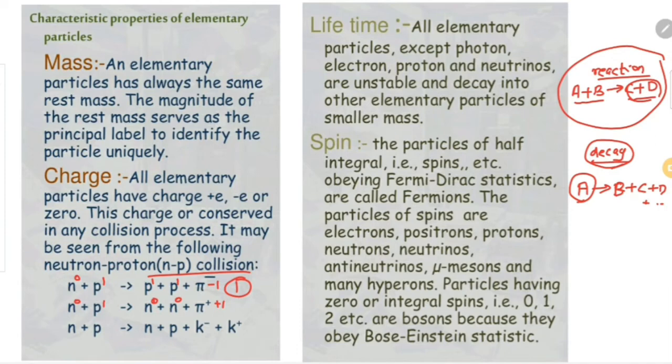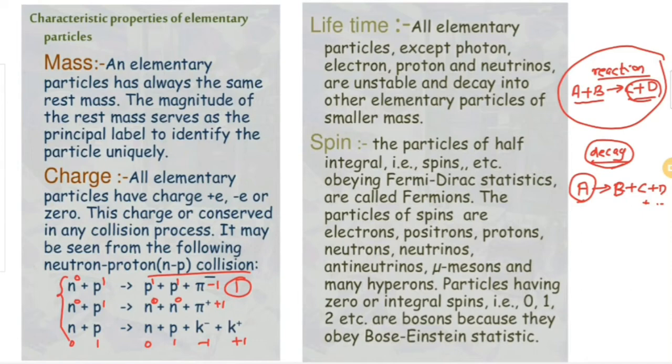In the final collision, in the same collision between neutron and proton, in the final step we have neutron, proton, and kaons. K is kaon, K minus and K plus. Both are from the kaon family, the K minus kaon and K plus kaon. Here the N has 0 charge, proton has 1 charge, N has 0 charge, proton has 1 charge, minus 1 plus 1. So the total charge on the left is 1, total charge on the right is also 1. So this is also conserved. So we can say that if the charge is conserved, these processes, these collisions, are allowed.